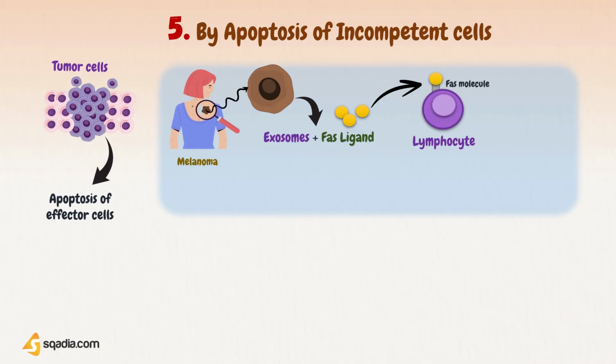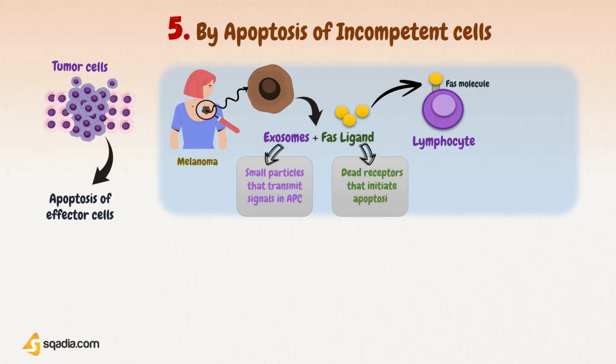Here, exosomes are small particles of 80 to 200 nanometers in diameter, whose potential role is to transmit signals among antigen-presenting cells. The Fas molecule belongs to the family of death receptors, which are involved in initiating a cascade of apoptotic signals in T cells.